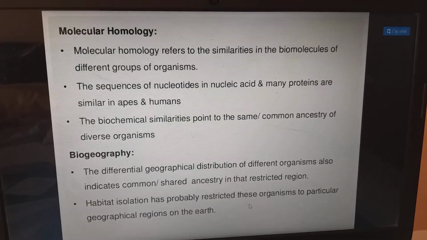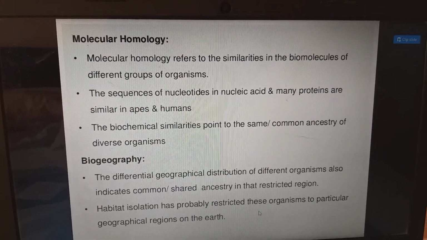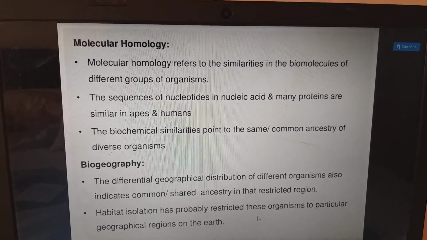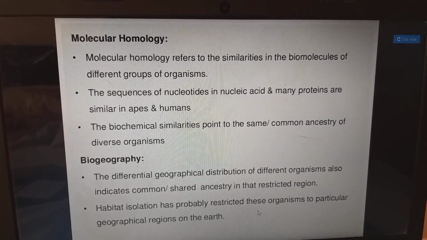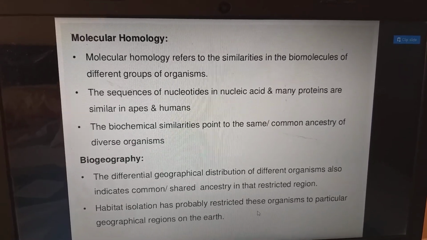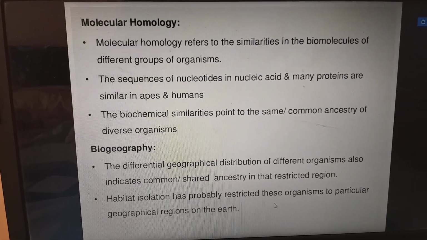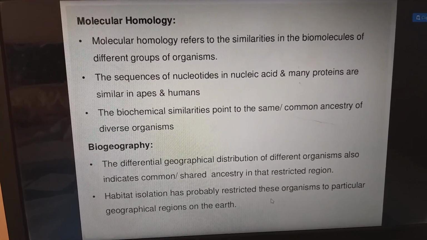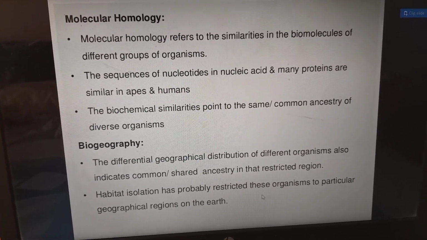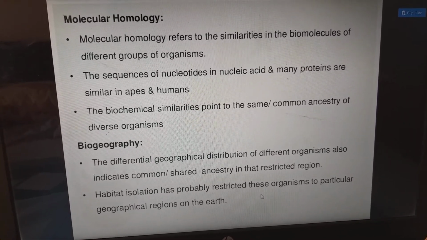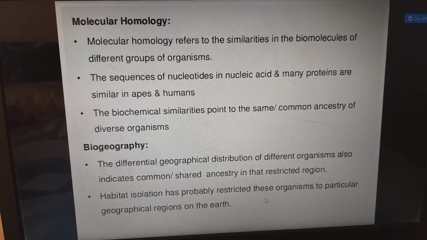Next, molecular homology. Molecular homology refers to similarities in the biomolecules of different groups of organisms. The sequence of nucleotides in the nucleic acid and many proteins are similar in apes and humans. The biochemical similarities point to the same common ancestry of diverse organisms. Next, biogeography. The differential geographical distribution of different organisms also indicates common shared ancestry in that restricted region. The habitat isolation has probably restricted these organisms to particular geographical regions on the earth.